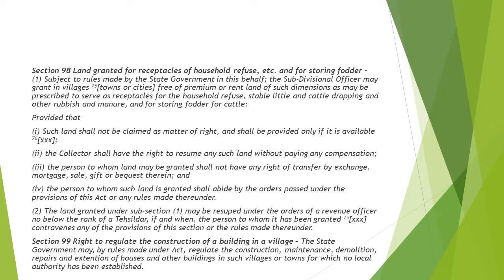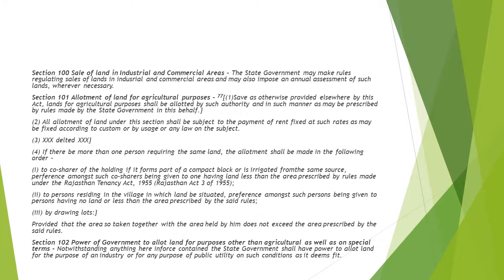Then section 99 is the right to regulate the construction of a building in a village. So this is just talking about how the state government can regulate the construction and maintenance and demolition and repairs and extension of such houses and other buildings in villages, towns that are under the local authority. Section 100 is the sale of land in industrial and commercial areas. So this means that the state government can sell lands for industrial and commercial purposes also, and for them also annual assessment will be imposed.